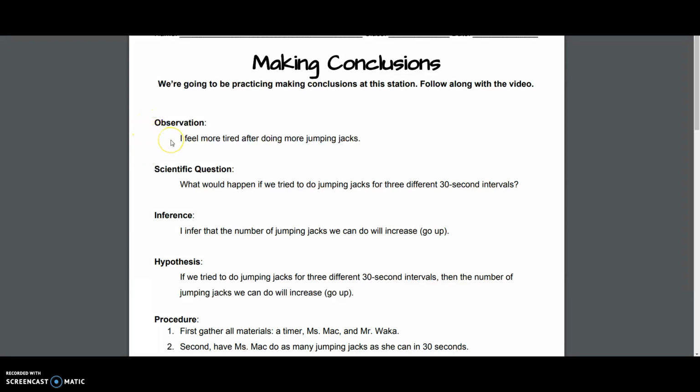Observation. I feel more tired after doing more jumping jacks. Scientific question. What would happen if we tried to do jumping jacks for 3 different 30-second intervals? Inference. I infer that the number of jumping jacks we can do will increase, go up. Hypothesis. If we try to do jumping jacks for 3 different 30-second intervals, then the number of jumping jacks we can do will increase, go up.